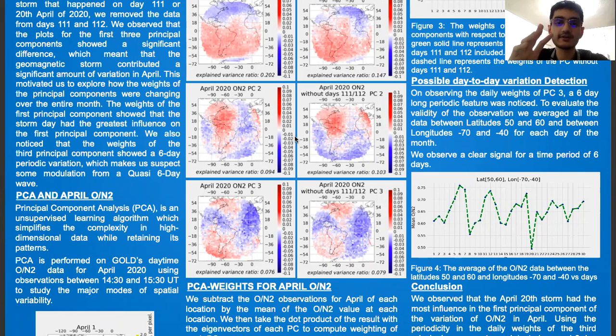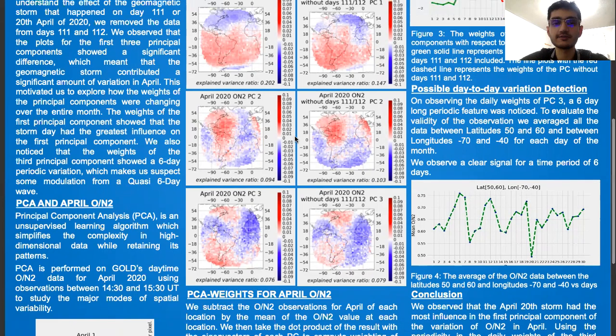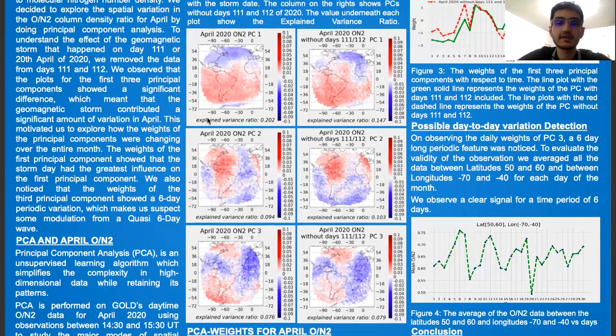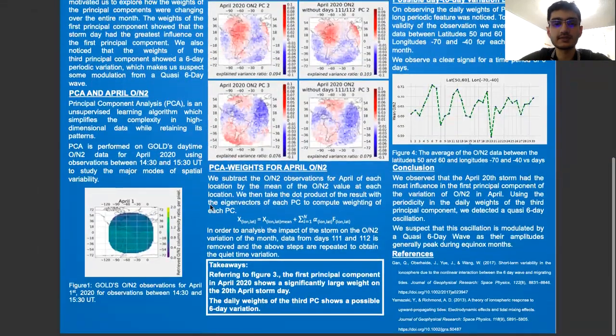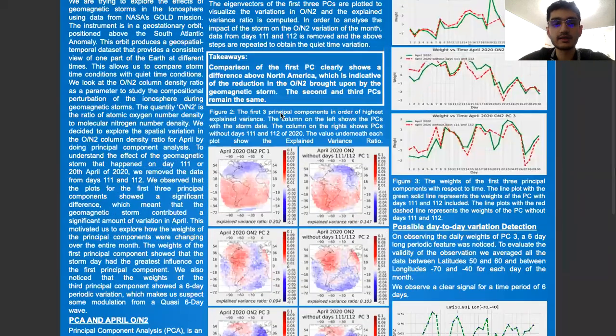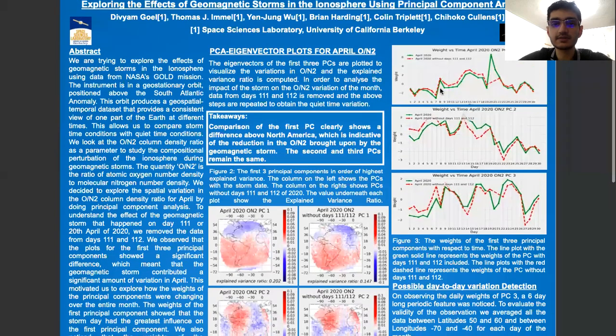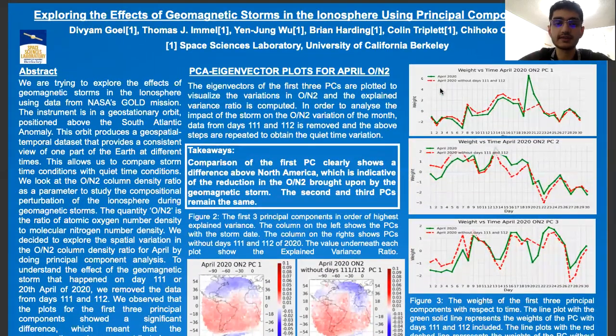The results from this comparison of the first PC motivated us to then explore how the weights of each principal component were changing over the entire month. We subtracted the O/N2 observations of April at each location by the mean of the O/N2 value at each location. We then took the dot product of the result with the eigenvectors of each PC to compute the weightings of each PC. The weights of the first principal component showed that the storm day had the greatest influence on the first PC, while the other principal components were relatively the same.